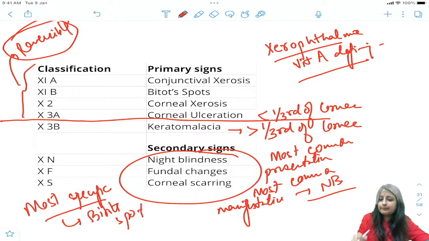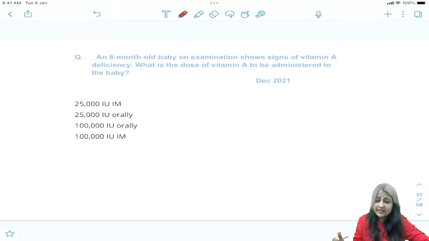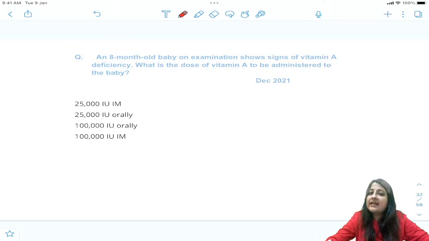Then this question definitely turns up on prevention and treatment. Prevention we have studied in the chapter of vaccines. At 9 completed months, give 1 ml or 1 lakh international unit of vitamin A every 6 months. Then give 2 ml or 2 lakh international unit. That we have already studied in the chapter of vaccines.